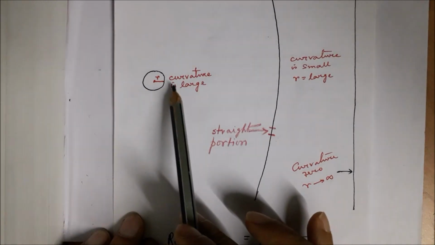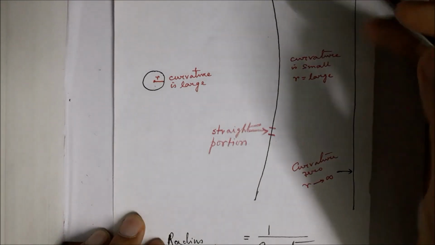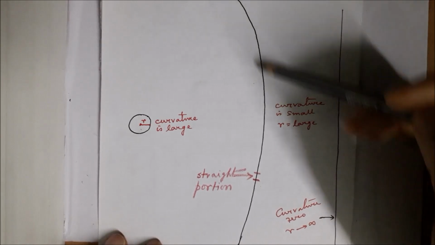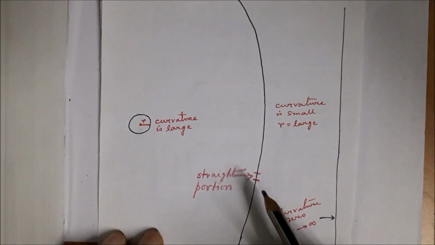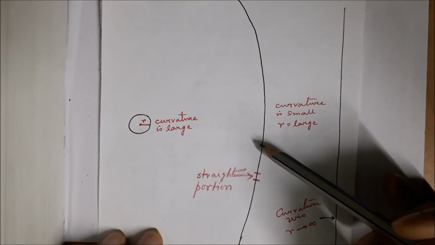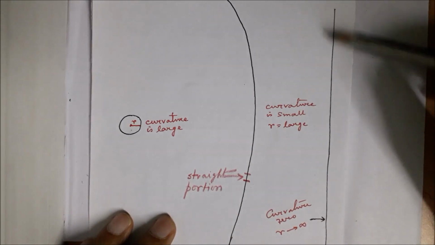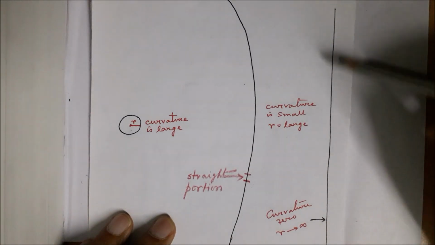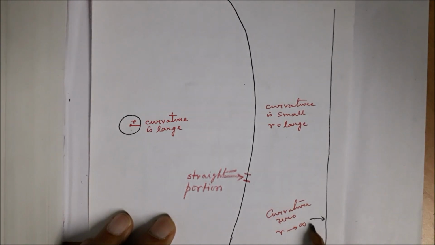So if curvature is large, then radius of curvature is small, but in this surface, the curvature is small, so the radius of curvature will be large, and in the limit for a straight line which is not at all curved, the curvature is 0, but the radius of curvature is infinity.